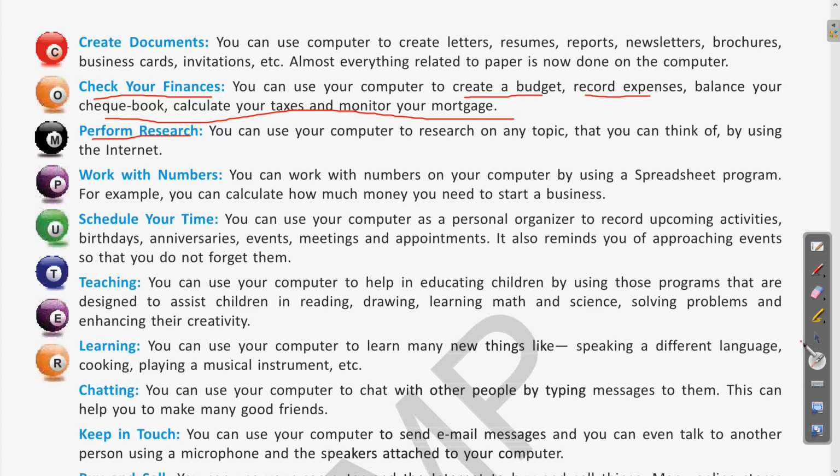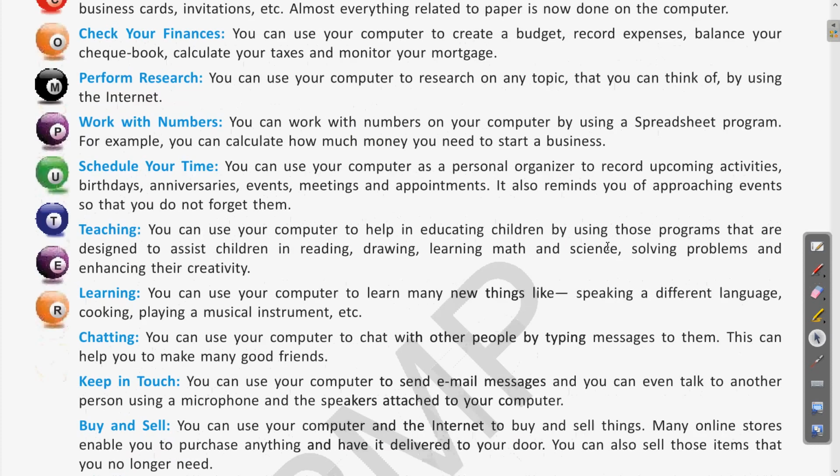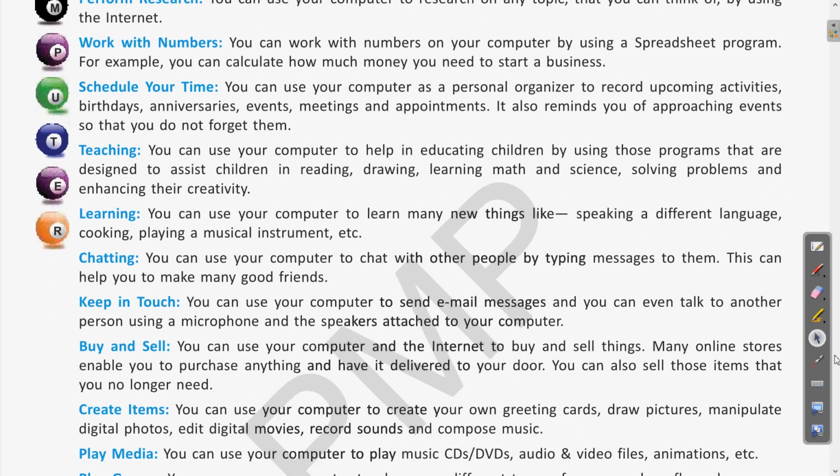Clear? Next is scheduling our time. How can we schedule our time? For that also we can use computers. So let us see. You can use your computer as a personal organizer to record upcoming activities, birthdays, anniversaries, events, meetings, and appointments. Clear? So for scheduling, to keep track of different important dates and activities, you can use the computer. You can make it and save it, and whenever that function or event is going to occur, you can receive a notification.